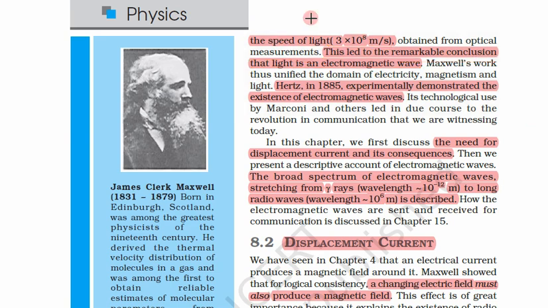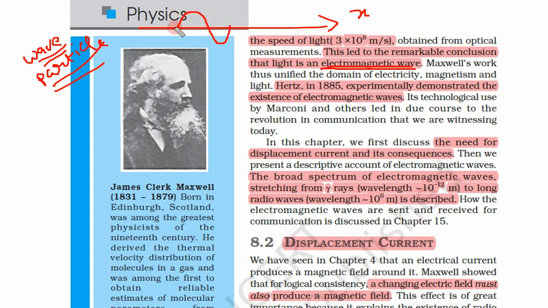So we will learn later that light is a wave as well as a particle. Light is both, wave as well as particle, that we will learn later. But for now, light is an electromagnetic wave. That means, as I have shown, if it is traveling in the x direction, its electric field is in the y direction and its magnetic field is in the z direction. So this kind of wave is called an electromagnetic wave, and light is also an electromagnetic wave.